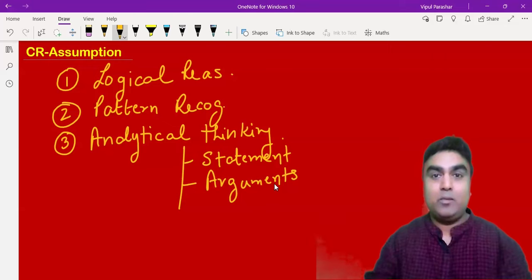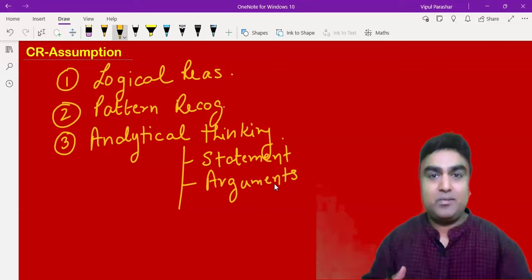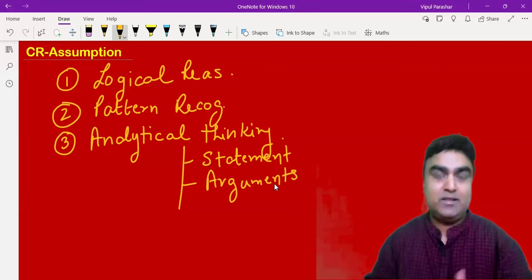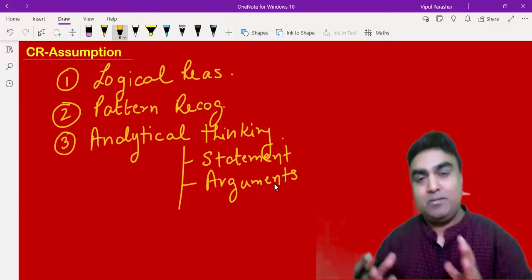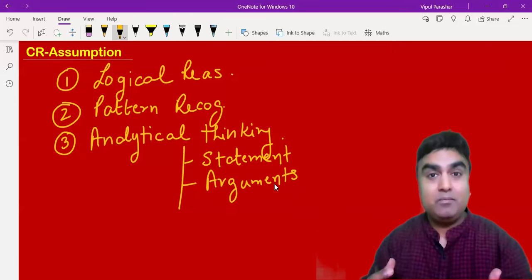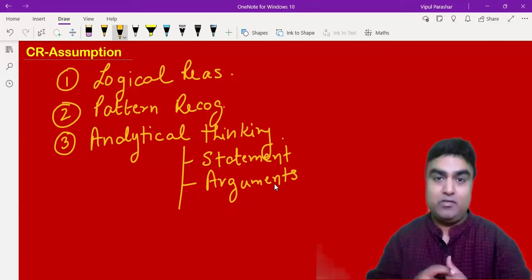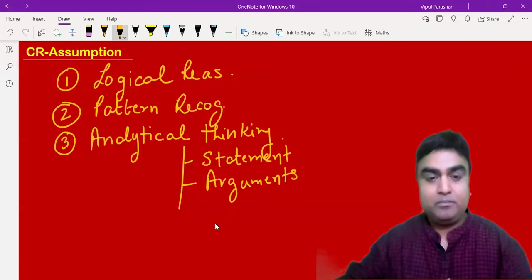Arguments मतलब क्या हुआ? Argument मतलब ये नहीं कि हम दोनों लड़ रहे हैं. Argument means we are making a point. When I'm making a point that the 6 a.m. batch is the wisest batch of all, I'm giving the reasons: people who rise at 6 a.m. are mentally much healthier, and even physically healthier. The same thing I'm trying to make, an argument here.